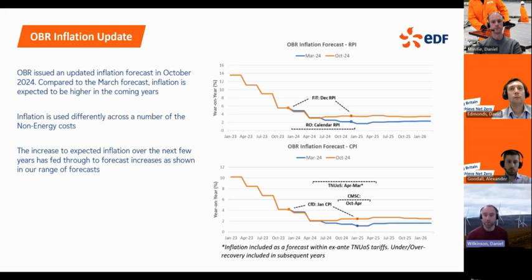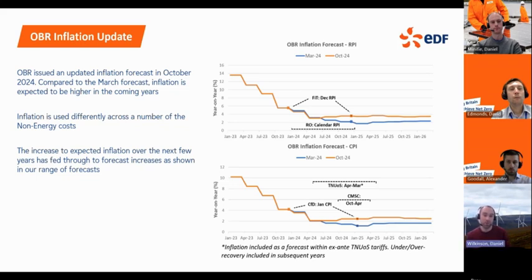So there's a bit of a difference between different non-energy costs and what inflation they use and how they index, but on the whole most use inflation to allow revenues or their tariffs that they pay out to end users, which ultimately ends up with the suppliers paying a higher amount into the scheme if inflation is a positive value.